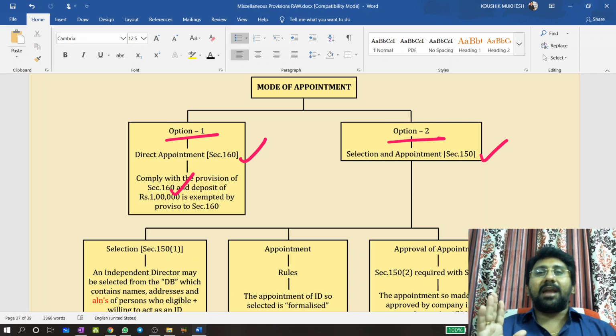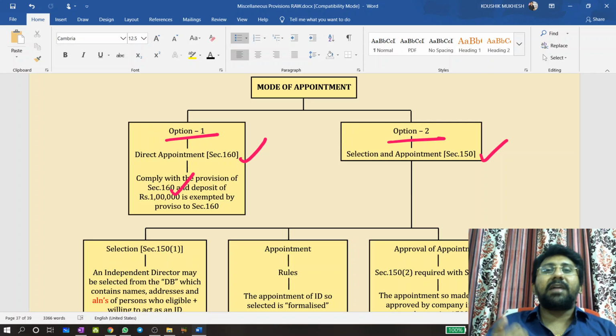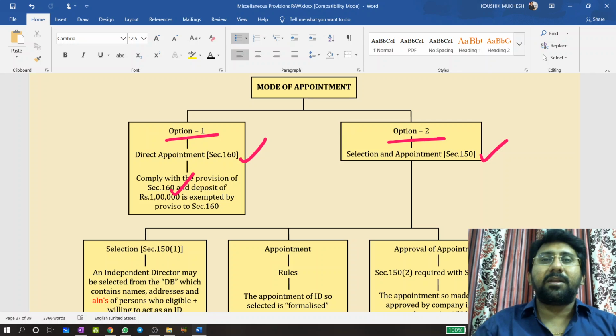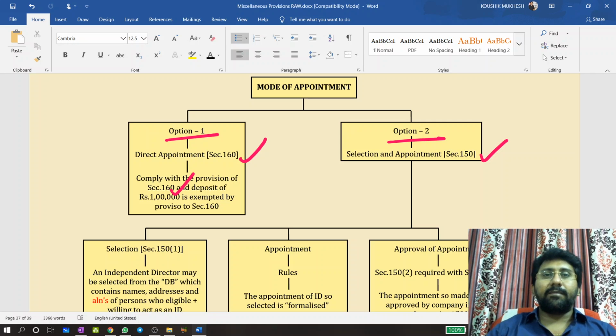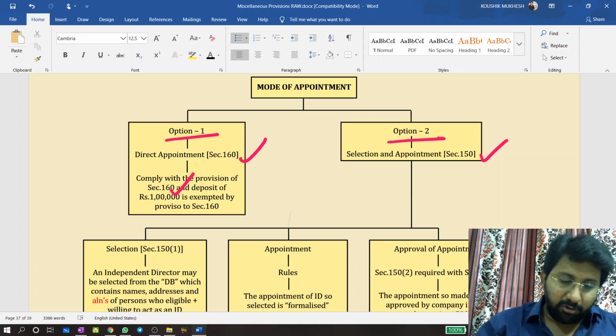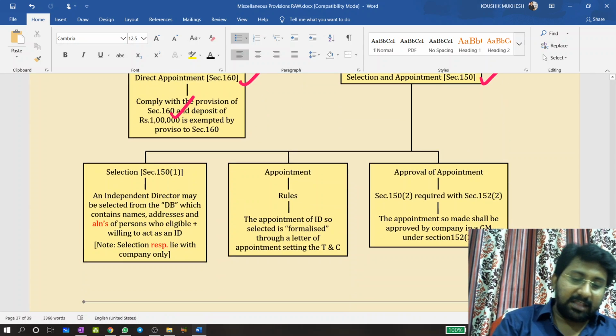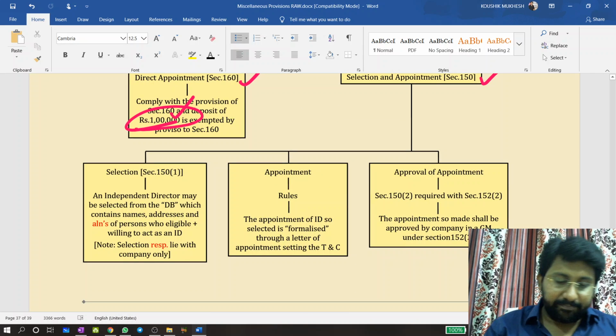Same even with an independent director. Our independent director will be appointed at the request of the board of directors. Then why should I pay 1 lakh rupees? Nonsense, I will not pay. You go for another independent director. So this is what they want to convey. That's why a recent amendment said that this 1 lakh is exempted.